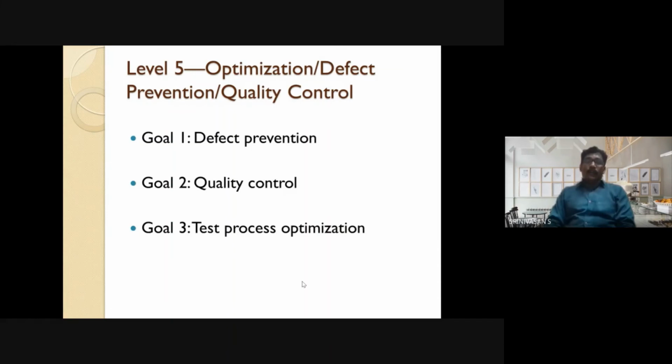The top level in the TMM model is optimization or defect prevention and quality control. Here companies set three more goals. They are defect prevention, quality control, test process optimization.